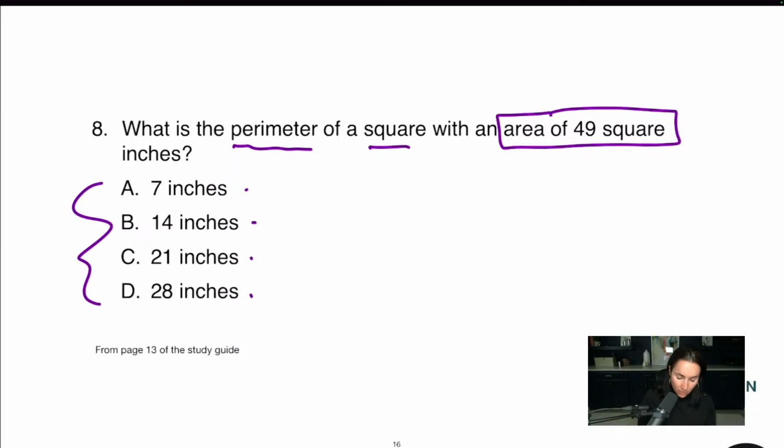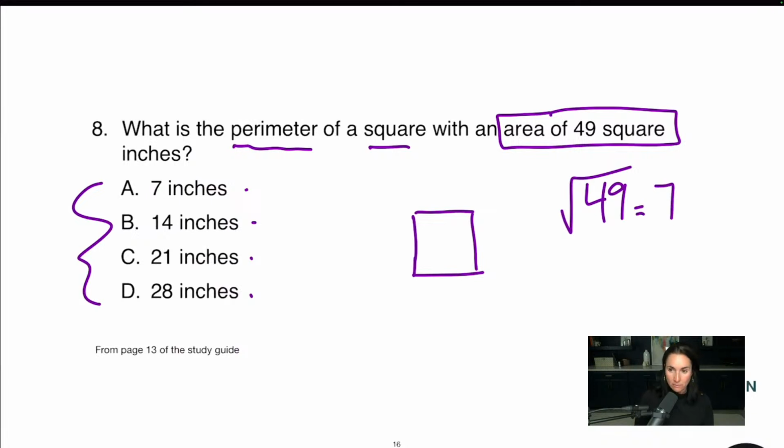All right, so I like to draw things out, but you may be able to do this right off the top of your head. That's fine. What we're actually looking at is the square root of 49, right? And the square root of 49 is 7. So that means each one of these is 7, right? If I didn't want to do the square root and I knew the area was 49, base times height is 49, and a square is all of the sides are equal. So it would be 7. There's lots of ways to get to this. All right.